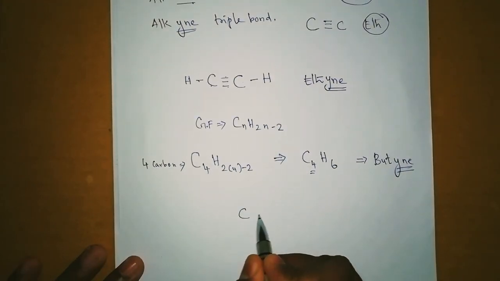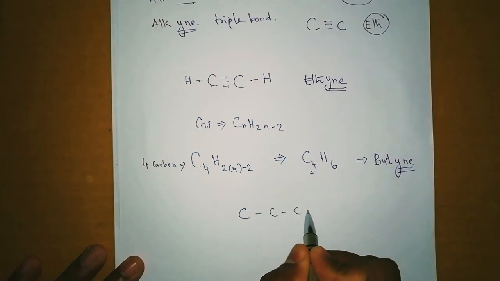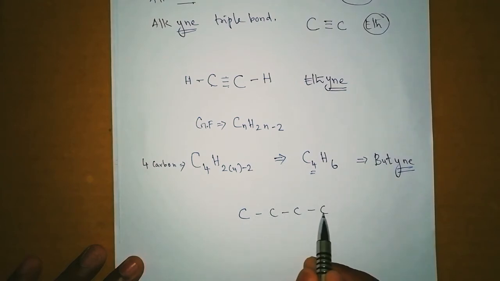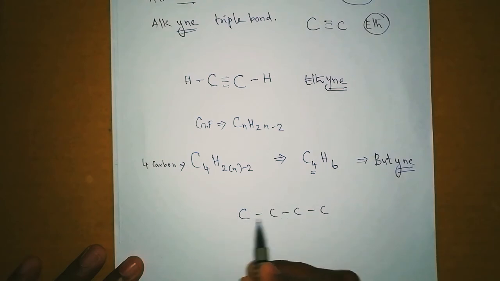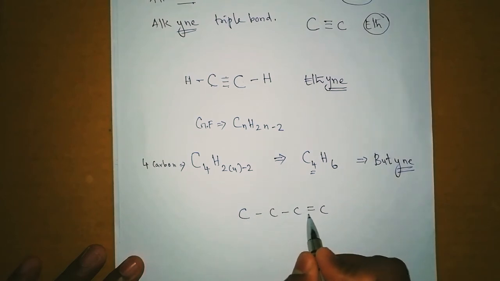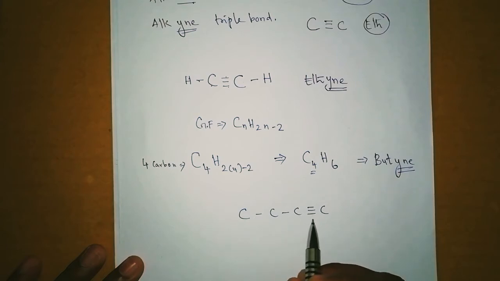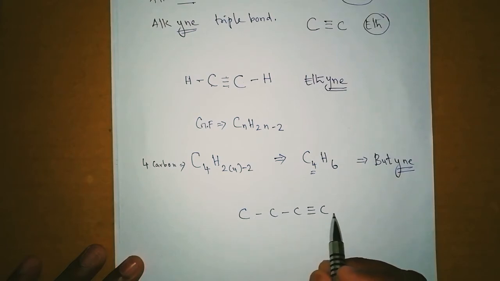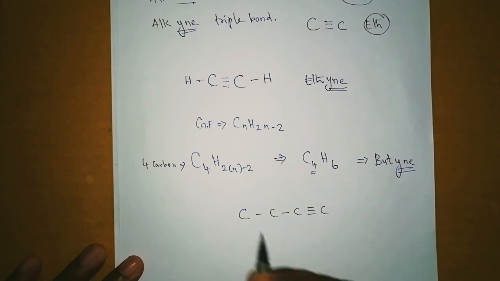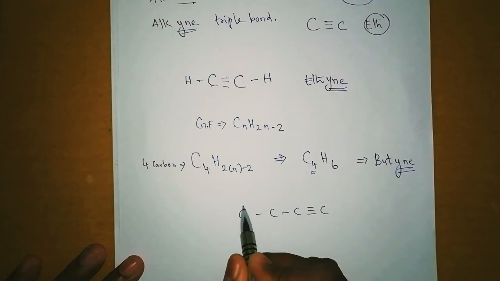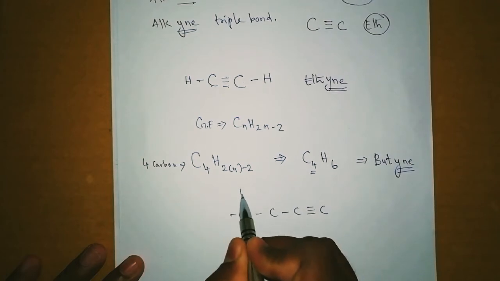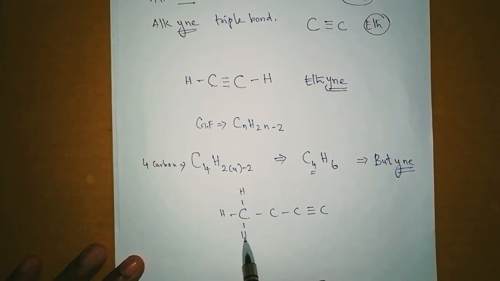So we have 4 carbon atoms. As I told you already, first we make single bonds, then in any one of these places between carbon and carbon we can add a triple bond. I am going to add it here on my right hand side. After adding a triple bond, now try to add hydrogen. This carbon has only 1 bond, so we need to add 3 hydrogens to it.